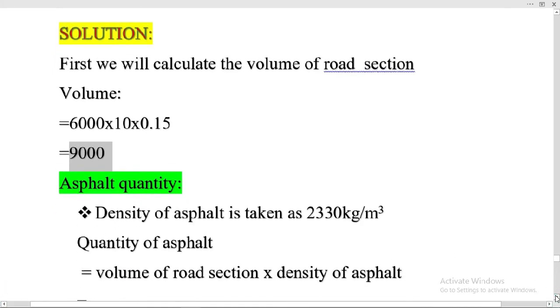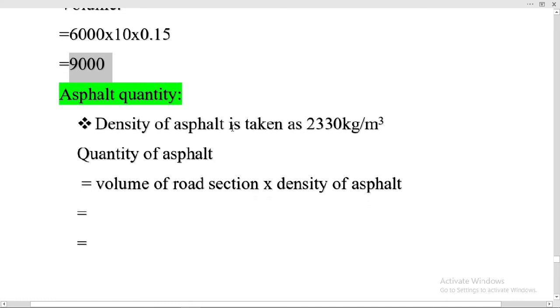As we know that density of asphalt is taken as 2330 kg per meter cube. So quantity of asphalt will be calculated by this formula. We will multiply the volume of road section into the density of asphalt. Volume of road section is 9000, multiply it with the density we have 2330 kg per meter cube. Let me calculate this on the calculator.